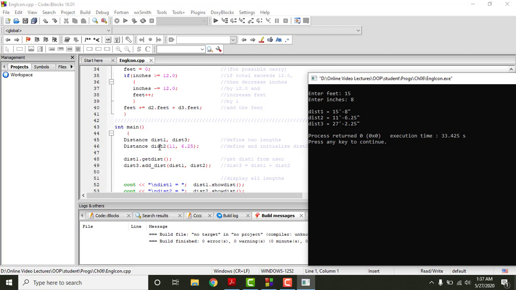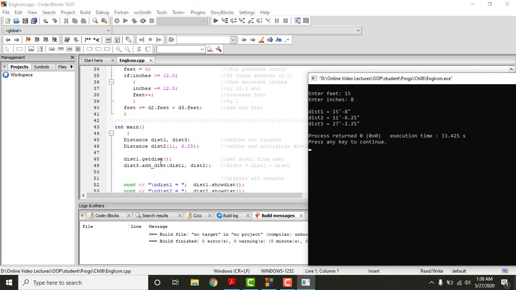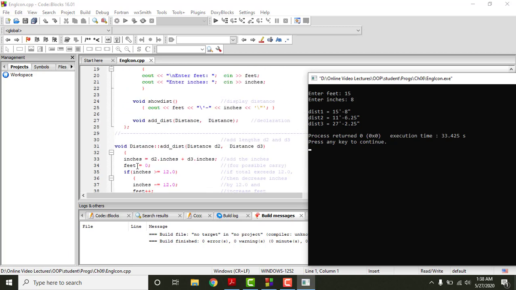And distance 2 is initialized to the value of 11, 6.25, so this distance is equal to this thing. And then distance 3 is basically the summation of these two values. So we can give the objects as an argument to a function if they belong to that specific class as the member function. So because this member function belongs to this class, which is this one at the top here, therefore we can give these objects as an argument to this function, and the resultant of this function will be stored in this object here.